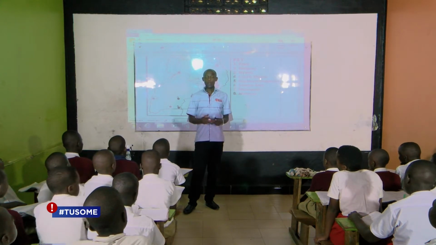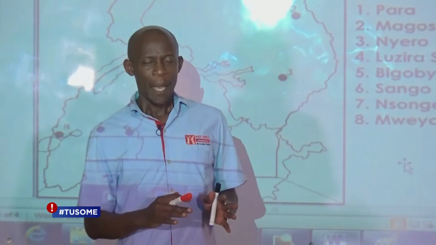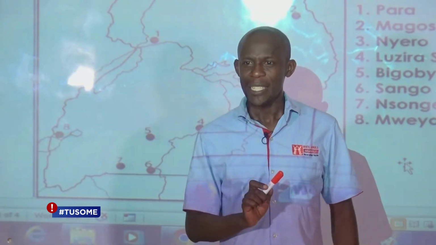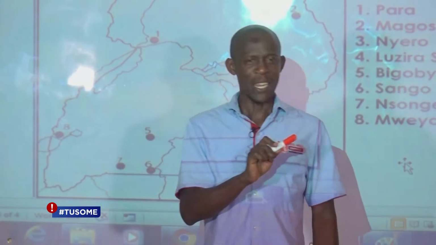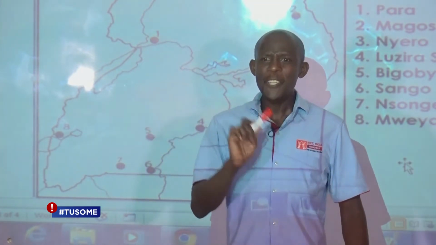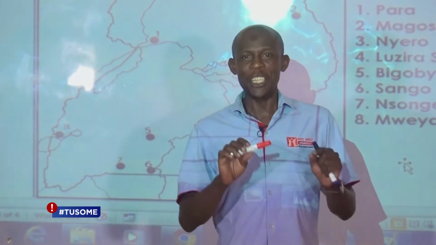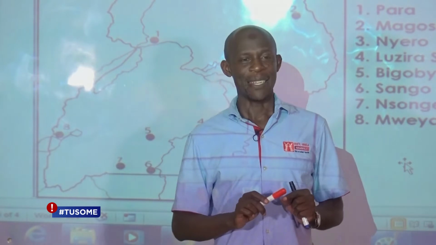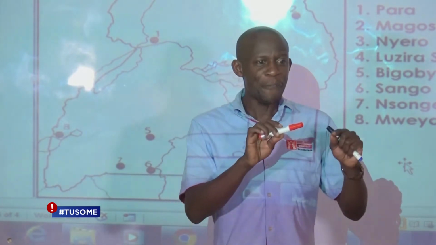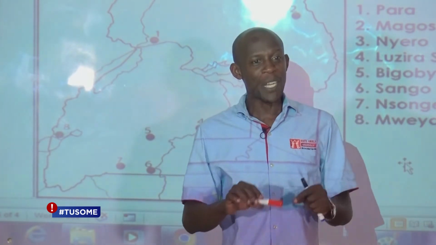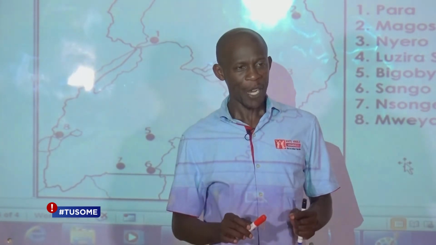Yes. So we are going to look at the different Stone Age sites in Uganda. But before you look at them, what you need to know is that for any place to be named as a Stone Age site, there should have been a remain of the early man which was found there. And each of these places we are going to look at, indeed, scientists were able to discover remains of the early man. And the fact that they have found a remain of the early man there makes it to become a Stone Age site. All right?